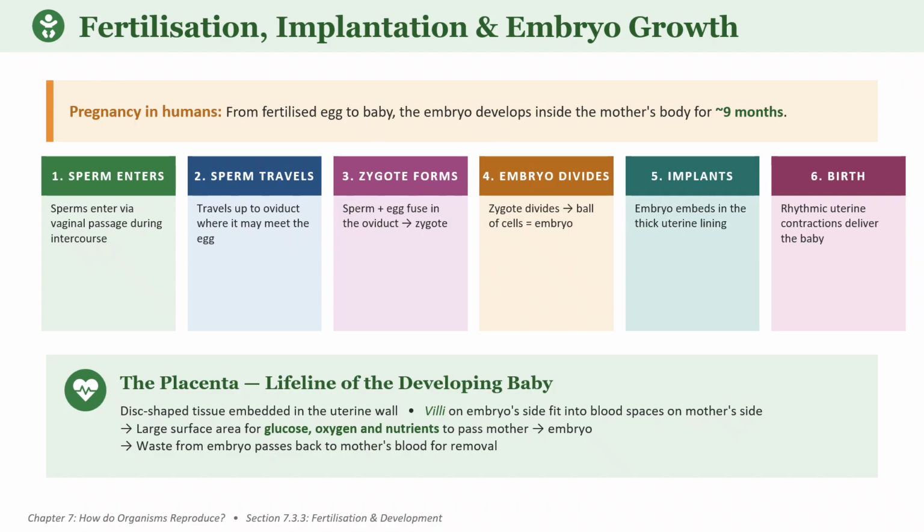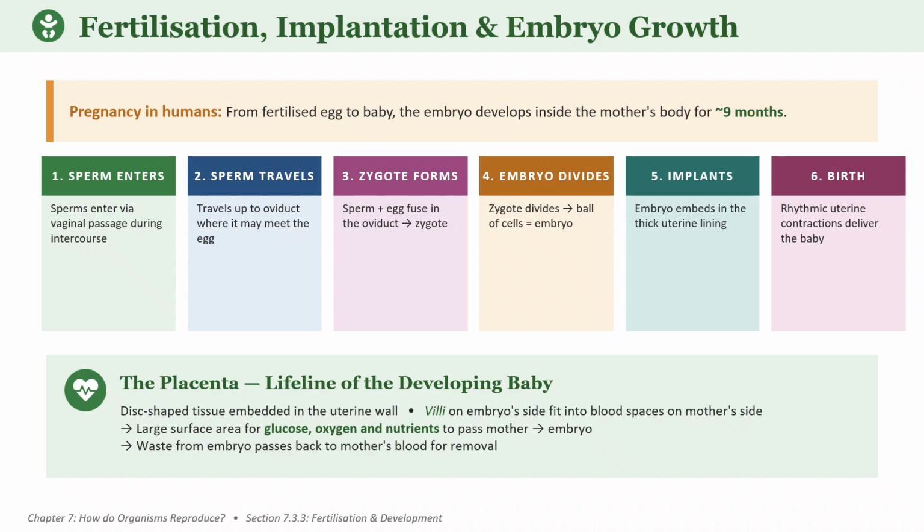Then, in the fourth step, the embryo divides. The formation of the embryo takes place. The zygote undergoes repeated cell division, resulting in a multicellular embryo. Then implantation takes place. The embryo attaches to the thick uterine lining. This process we call implantation. Then development of the fetus takes place. These things I haven't mentioned, but you should know, children. As development continues, organs begin to form and the embryo becomes a fetus.